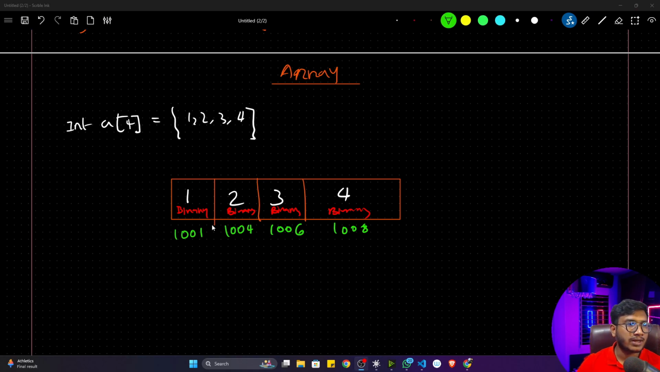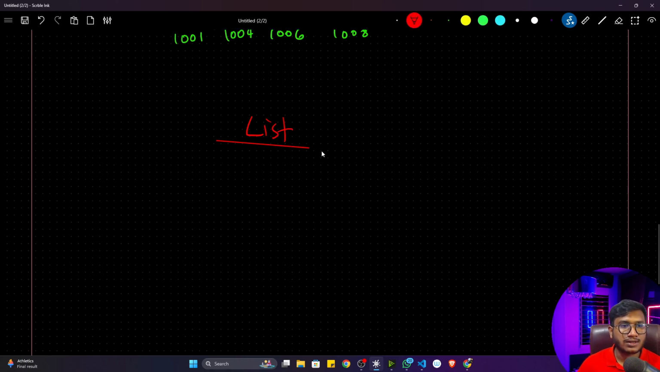So here you can see, whenever I'm defining this particular array, it will create this particular memory block in a continuous manner. That means one after another. That means it follows the continuous order. Now let's try to see how a list stores the data inside a memory block.